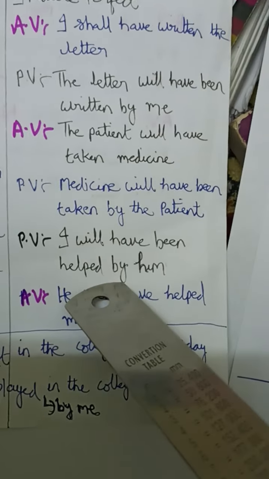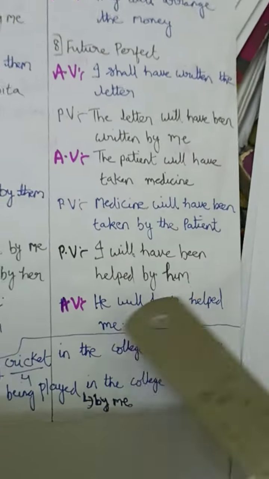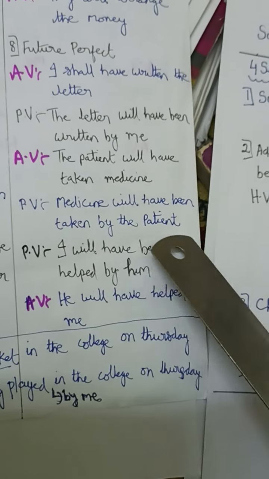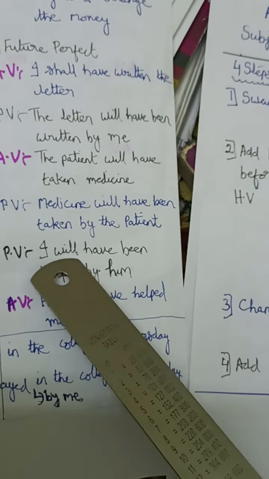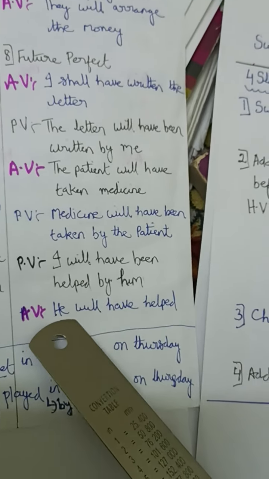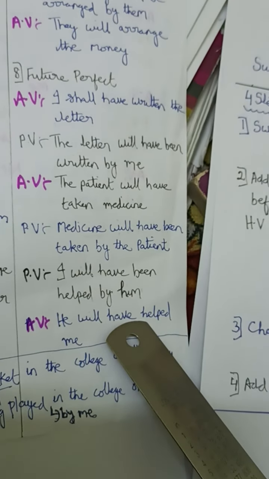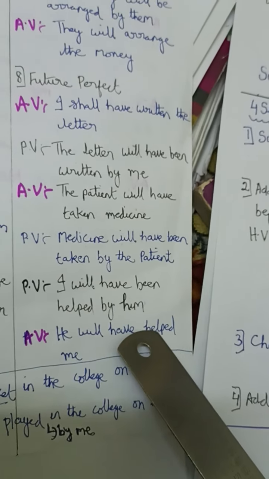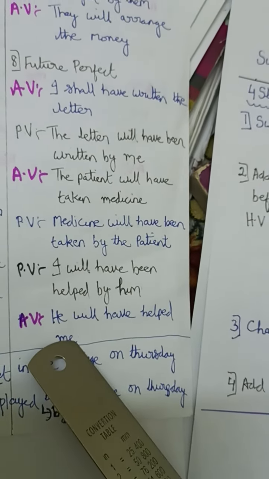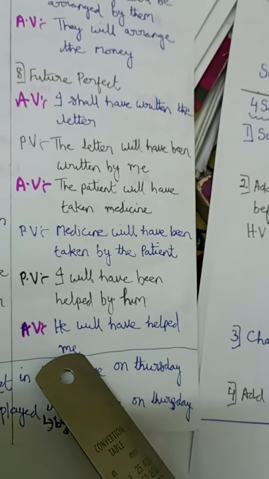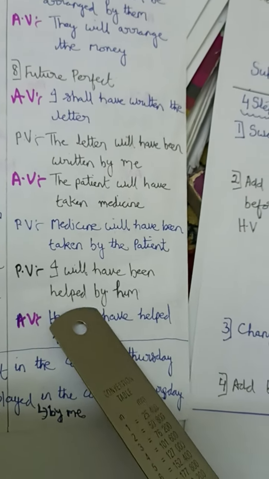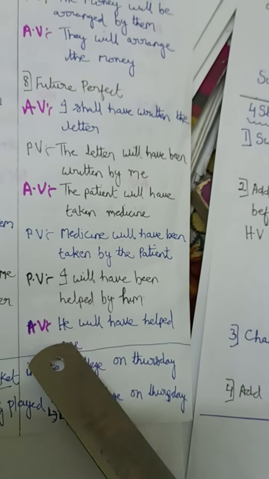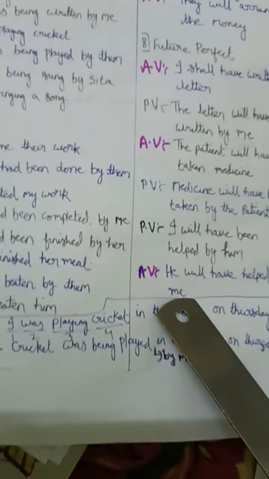Now if you see the next example, by word is given here. When by word is given, it's a passive voice. Remove by, remove been. So what will it become, and will is given, so it should be changed into V1. He will have helped me. Why is me coming here? I becomes me. He will have helped me. Not V1, sorry, I said V1 here. It should remain V3. Why? Because have will go with V3. So he will have helped me.